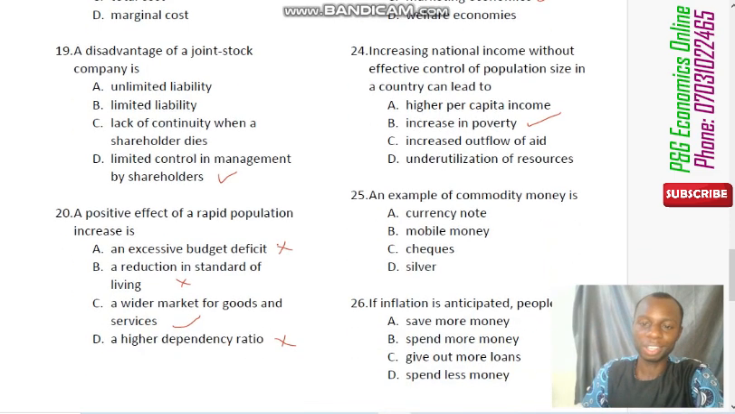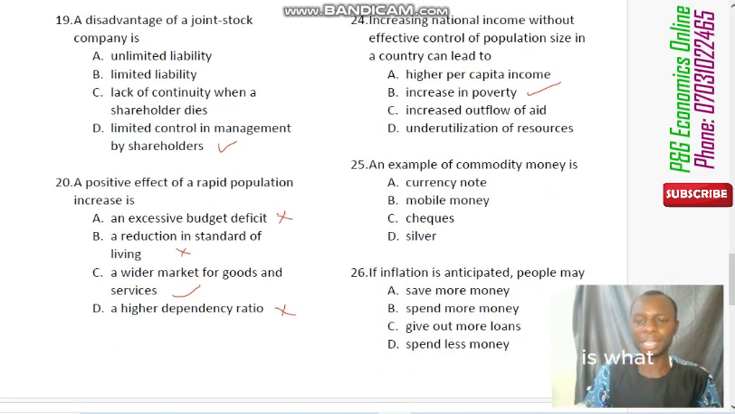Number 25 says that an example of a commodity money is what? Currency money is not a commodity money. Mobile money is not. Cheque is not. It is silver. Silver is one of the commodity moneys. Another one is things out of gold and the rest of them.